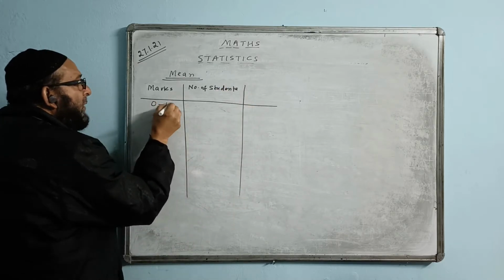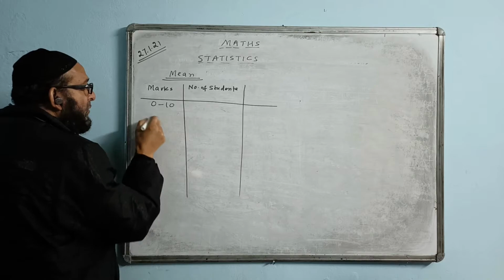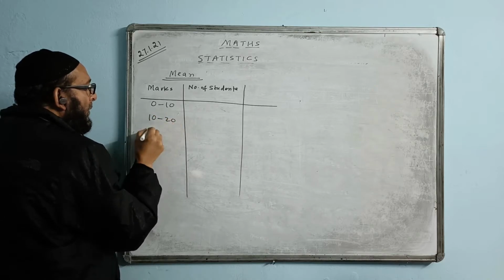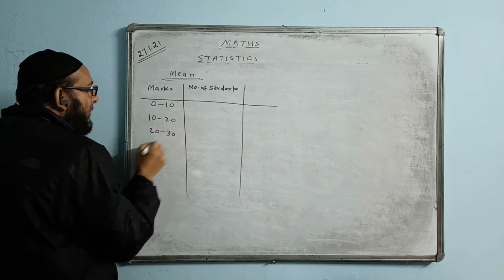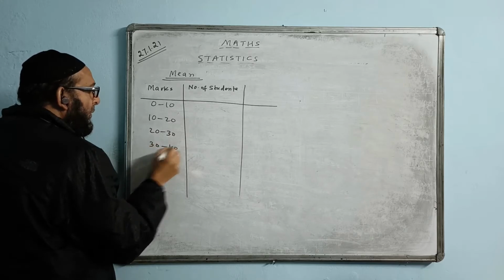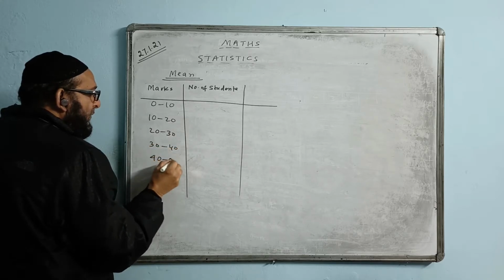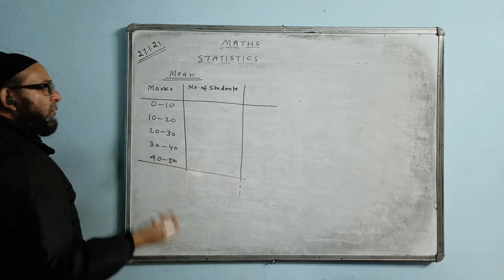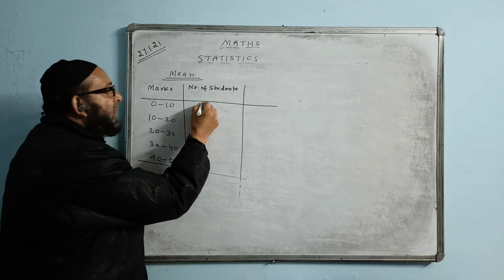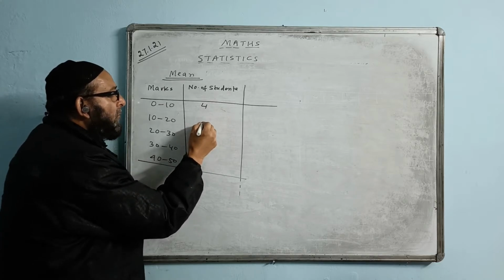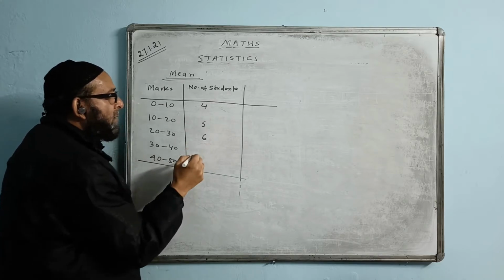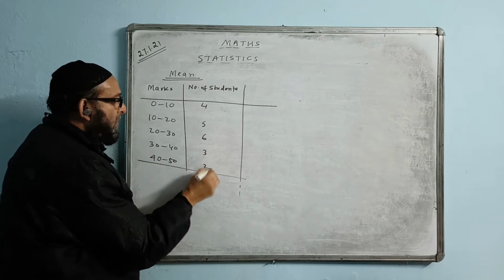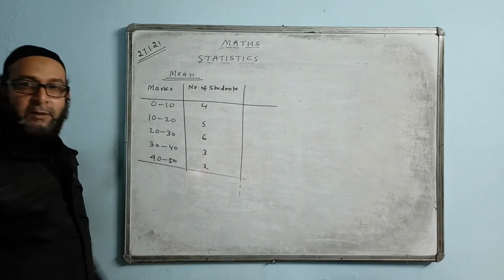Marks are given in the form of class intervals: 0 to 10, 10 to 20, 20 to 30, 30 to 40, 40 to 50. I'll just take this one; in the actual question we may have more. These are the values given for the number of students: 4, 5, 6.